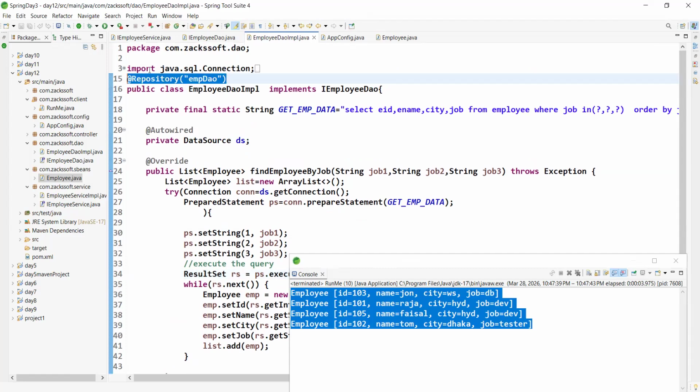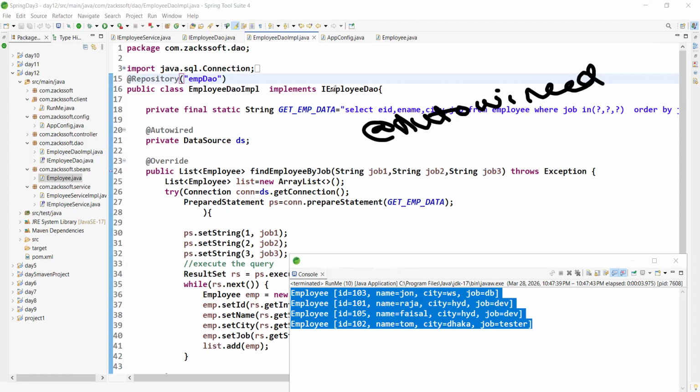Who will create this object? Spring bean only, right? Spring container only, right? So the object is already available in the Spring container. If I want to use this object in any class, how to access it? With @Autowired, right?